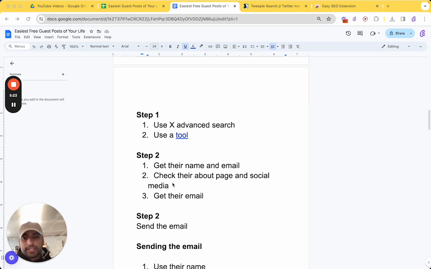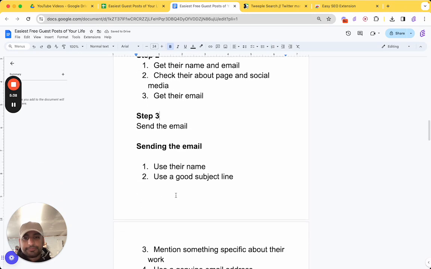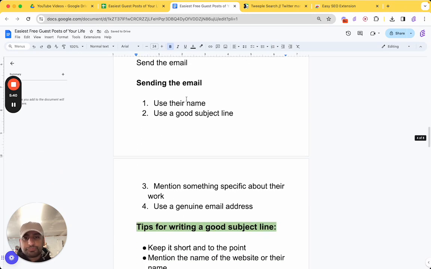So you've got the name, you've got the email, so you check their about page, their social media, and try to find it as well. And then you got their email using Hunter. That's what we did. Then you're going to send their email. I don't know why I've got two step twos here, but regardless, send their email. Before you do that, you want to make sure you use their name. If not, like in this case, we haven't got one, that's fine.